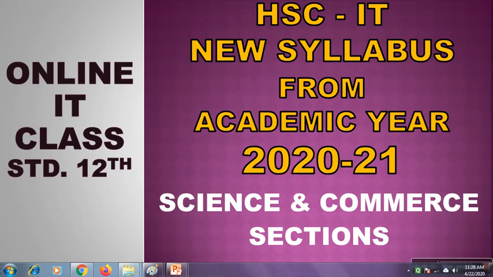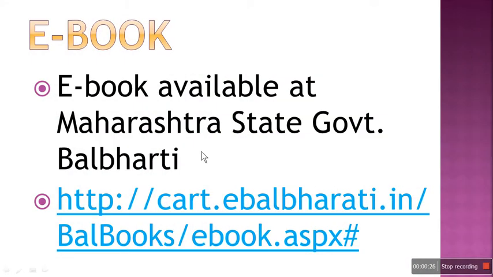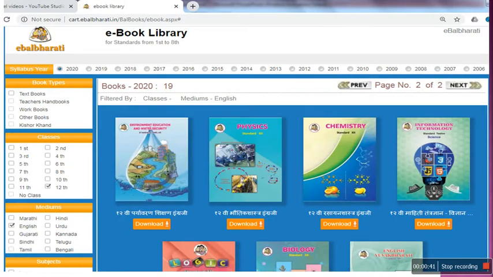So let's begin. Now your ebook is available, as I've told. The science section ebook is available online on this website, that is cart.ebalbharti.in/balbooks/ebook.aspx. So visit this website. You can download your IT and other textbooks from this. Just on the left side you have to click on standard 12th, click English medium. You will get all the list of standard 12 textbooks available in ebook format and you can download it. So this is your IT textbook.